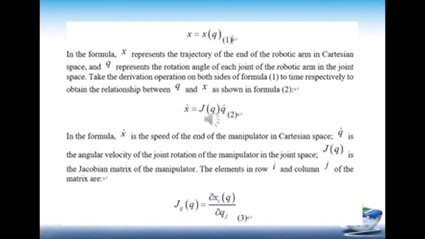In the formula, represents the trajectory of the end of the robotic arm in Cartesian space, and represents the rotation angle of each joint of the robotic arm in the joint space. Take the derivation operation on both sides of formula 1 with respect to time to obtain the relationship as shown in formula 2. In the formula, is the speed of the end of the manipulator in Cartesian space, is the angular velocity of the joint rotation of the manipulator in the joint space, is the Jacobian matrix of the manipulator. The elements in row and column of the matrix are.